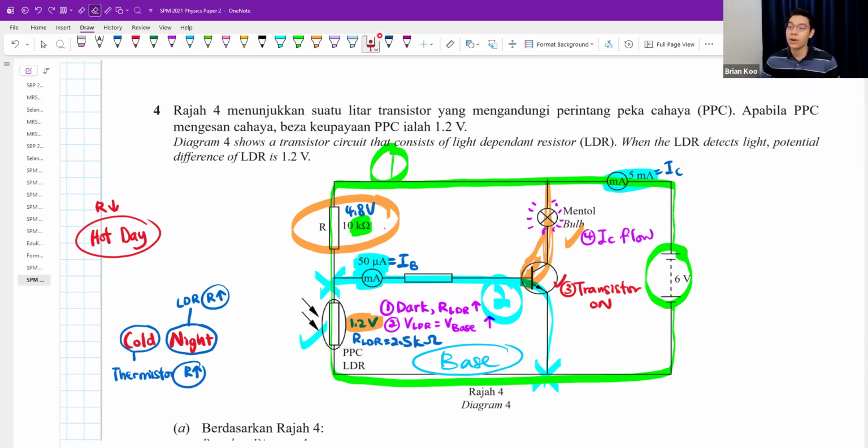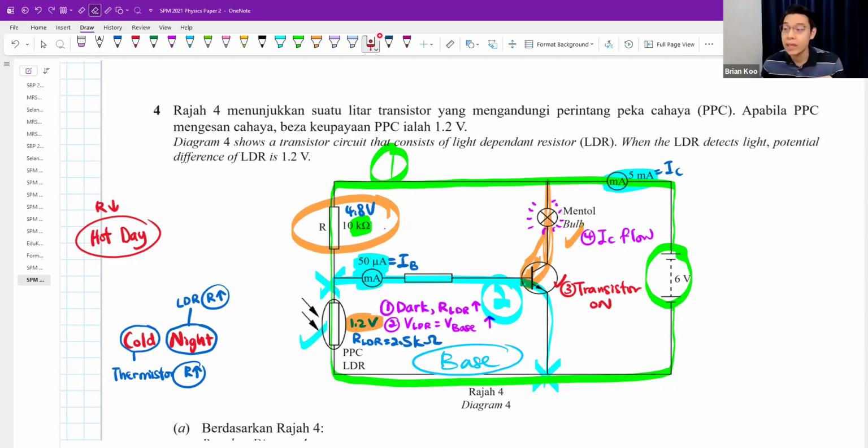So in normal case, what if the base voltage is too low? Then the blue color one will not flow. If the base voltage is too low here, blue color one cannot flow, transistor will not turn on. This bulb also won't light up because the collector current won't flow in through the orange color part here. Okay, so please understand that in any automatic switch circuit, our goal is to make the base voltage high enough. Now, how high is it?